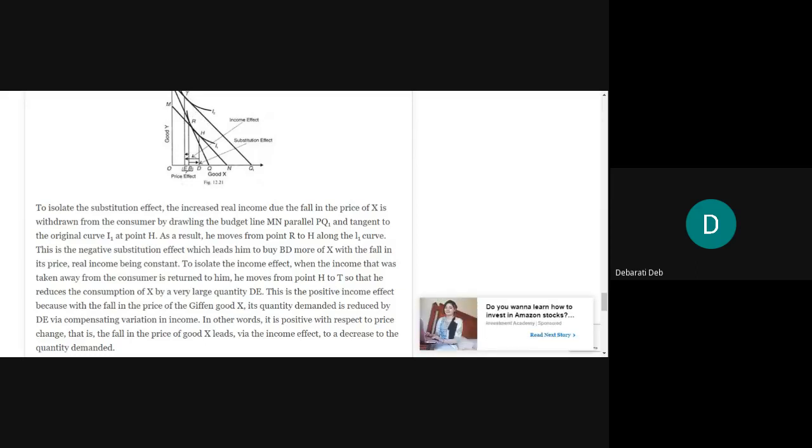Why is it happening? Because he is reducing the consumption of X by a very large quantity called DE. What is DE? D is happening due to the perpendicular drawn from H, and E was already there. We drew the perpendicular from T to E.